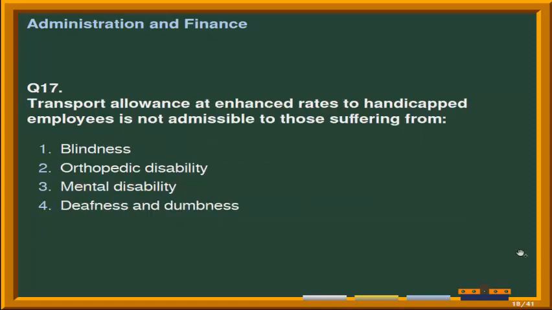Next question is, transport allowance at enhanced rates to handicapped employee is not admissible to those suffering from. And the given options are number 1 blindness, second option is orthopedic disability, third option is mental disability, and the fourth option is deafness and dumbness. Correct answer is option 4, that is deafness and dumbness. But as per updated rules, the category of disability has been considered for enhanced transport allowance.